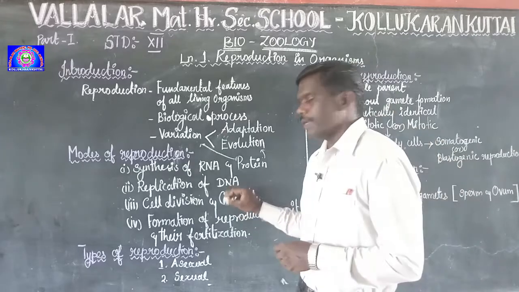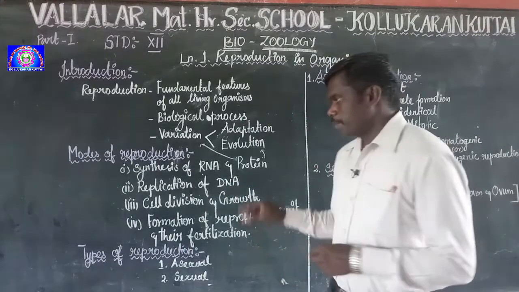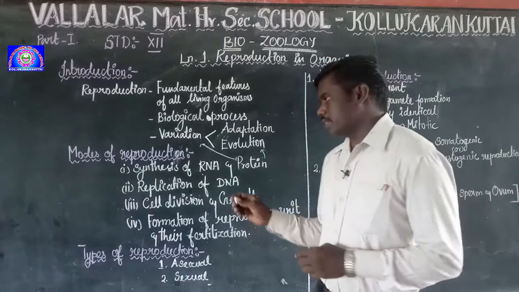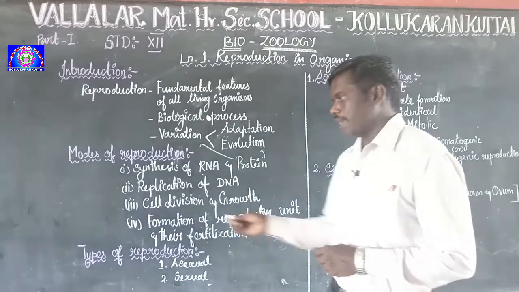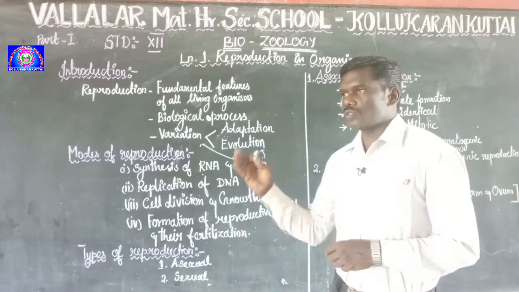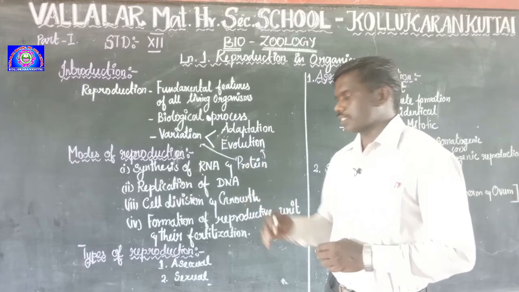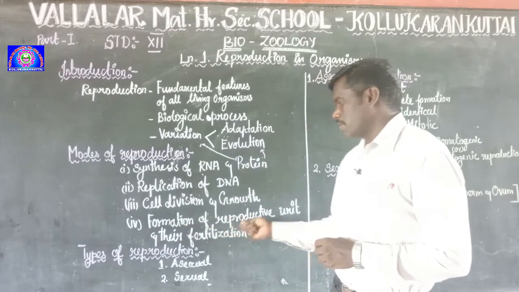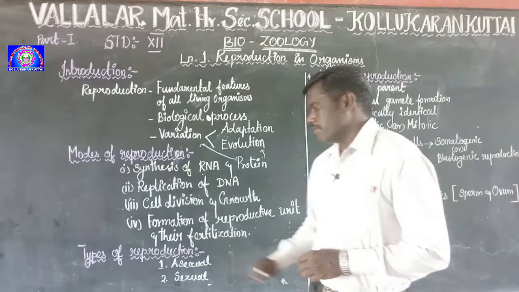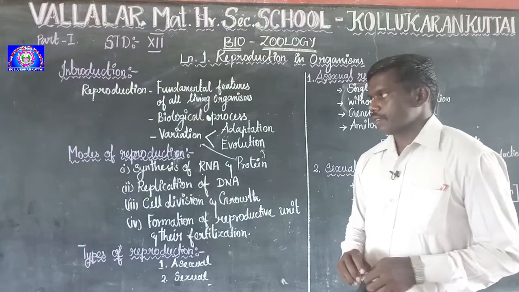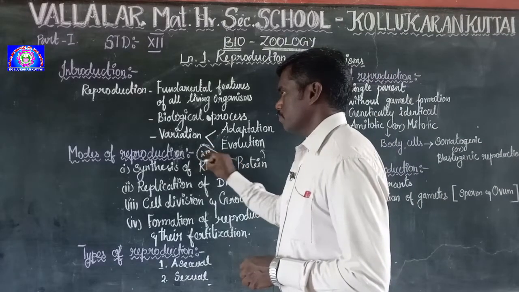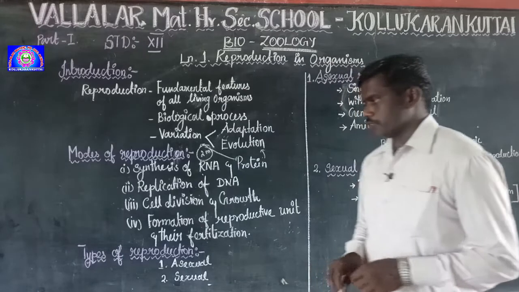Followed by replication of DNA, which produces a copy of the DNA sequence, followed by cell division as well as growth. When the growth is completed, it develops the reproductive unit, followed by the fertilization process. So this is the first 2 mark question. Note it down. It is the first 2 mark question.